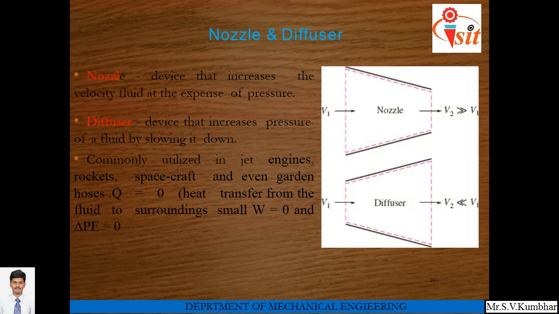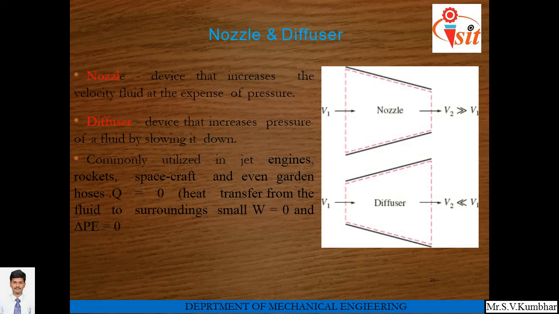So first, nozzle. Nozzle is a device that increases the velocity of fluid at the expense of pressure. We are very familiar with this nozzle at home also. These nozzles can be used to increase velocity. Pressure energy is converted into velocity. The main application of nozzle is at the end of pipe of steam turbine, where pressure energy of steam can be used to increase its velocity.